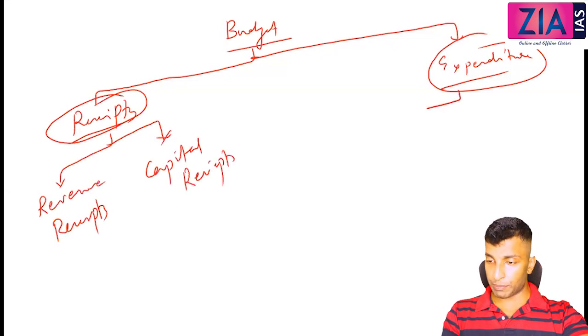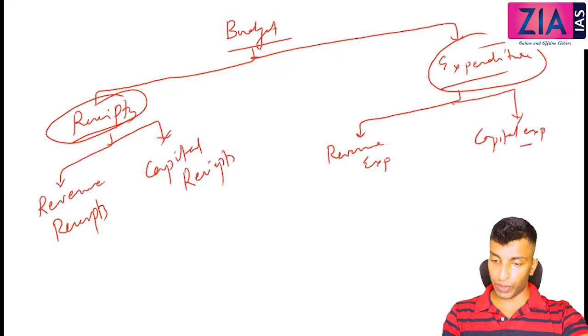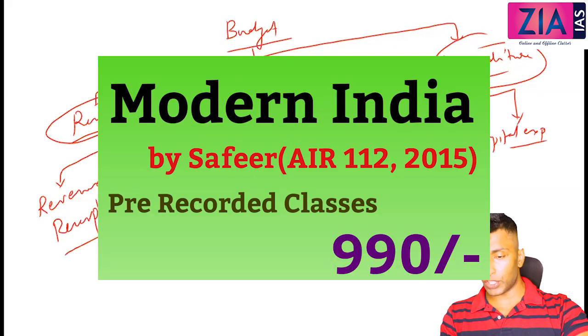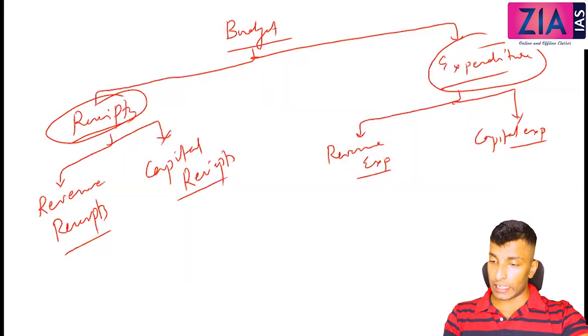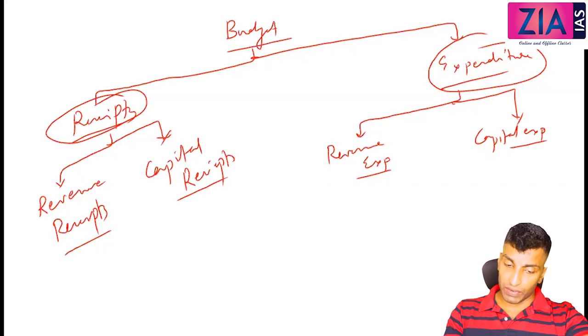Okay, and then expenditure also: revenue expenditure and also capital expenditure. Okay, so the budget I am dividing into two, receipts and expenditure. Receipts: revenue receipts, capital receipts. Expenditure: revenue expenditure, capital expenditure. Now we will see, first we will see what capital receipts are.